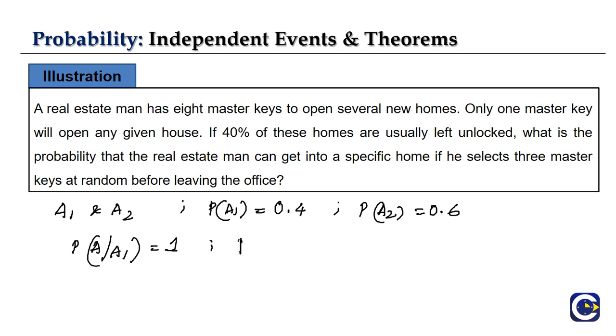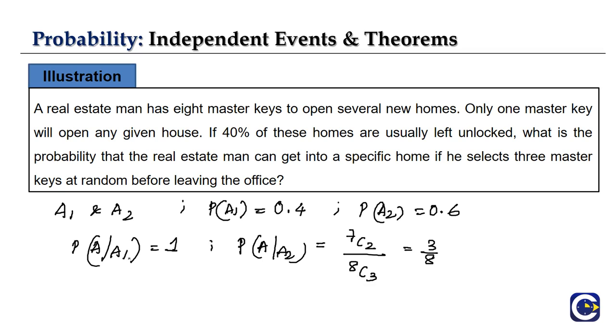Then our P of A by A2, that is for locked doors, will be what? How many keys does he have? So 7C2 by 8C3, right? Because how many master keys? It will be 8. From 8 master keys he will be taking 3 master keys, but one home is obviously unlocked, so we have taken it as 2 homes, so it will be 7C2. So this will be equal to 3 by 8. So our P of A by A2 is nothing but 3 by 8.